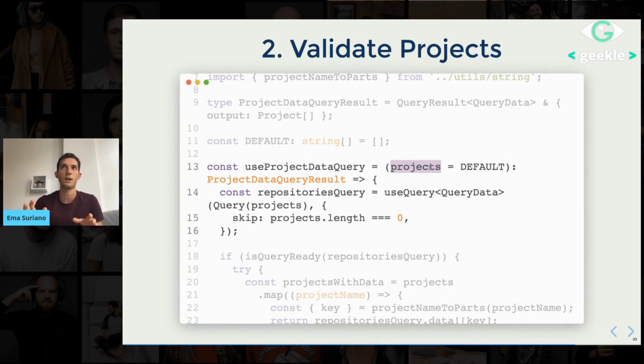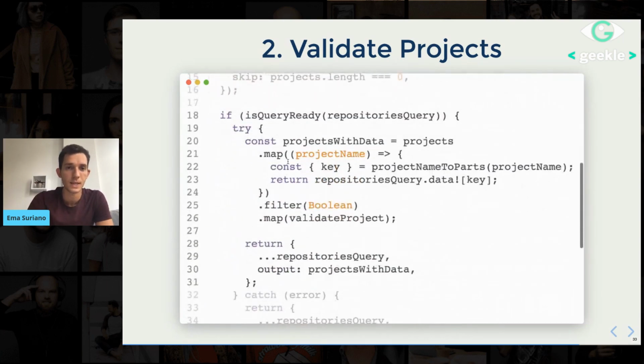This is the array of the project with names. And then with that, I'm using useQuery, where I'm sending the projects, and then I'm skipping it basically in case there are no projects, because there's no need to fetch if I don't have any projects to look for. Then if the query is ready, I'm iterating on it.